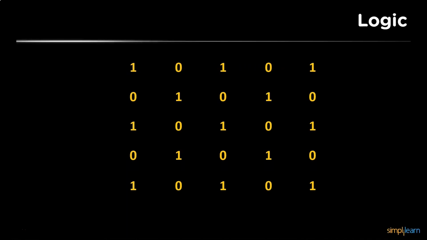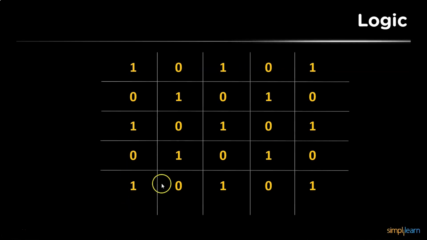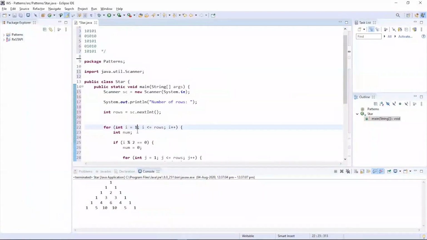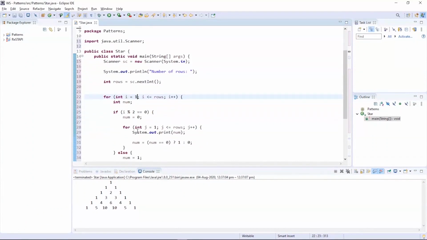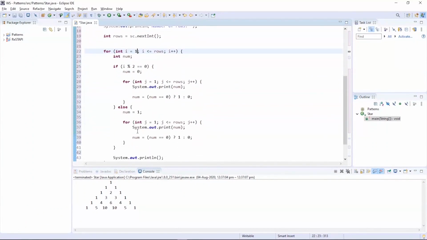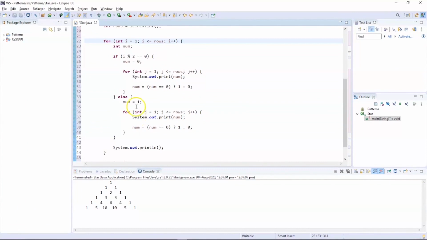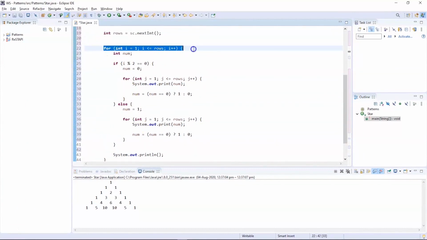So if we look at this in the form of a matrix, we have binary numbers 1 and 0 which form the pattern of a box. Now let us check out the program and execute the program to print this particular pattern. So you can see on my screen we have the program to print that particular box type of pattern using the binary numbers. So we have the external for loop for rows and the counter variable I is equal to 1 and I should be less than or equal to the number of rows provided.